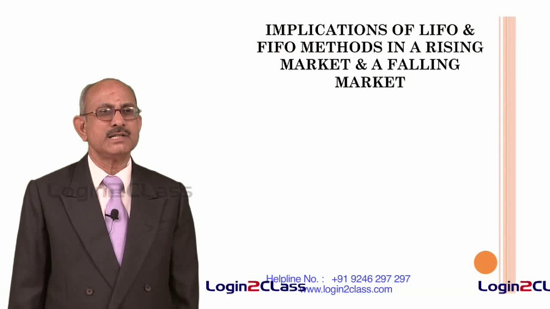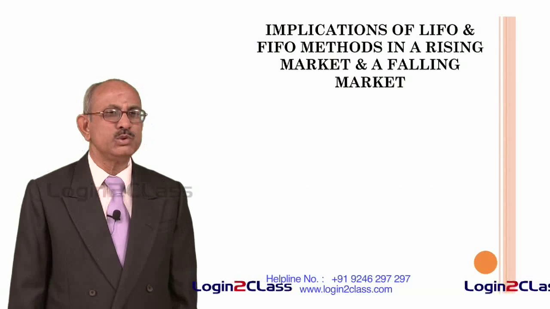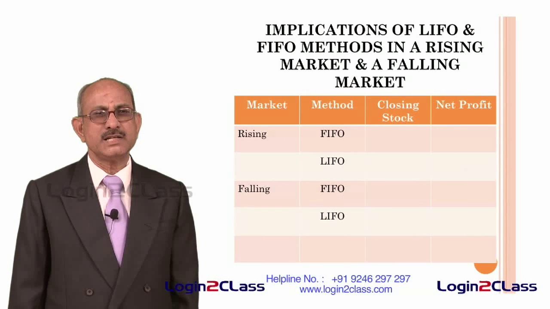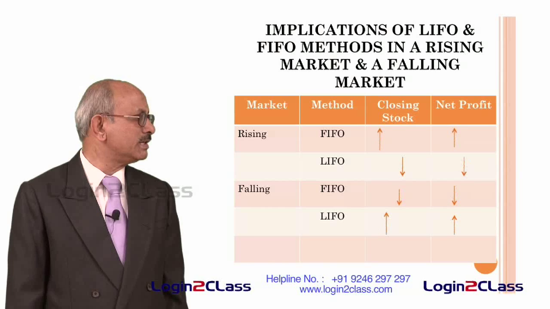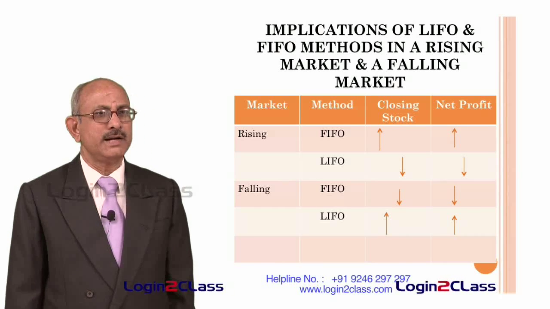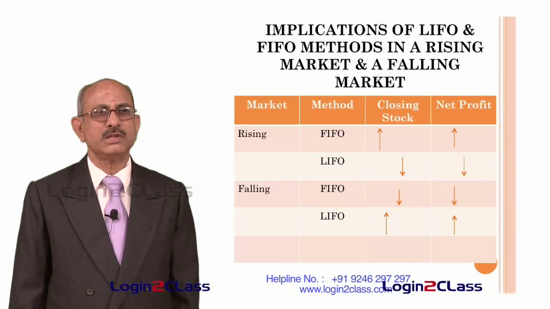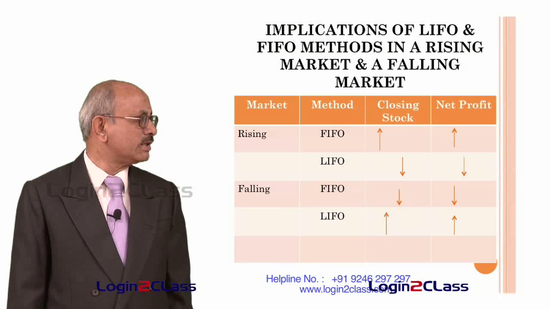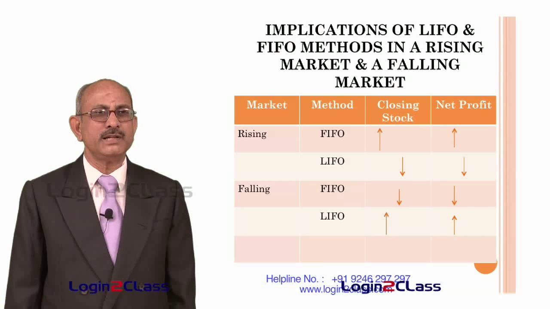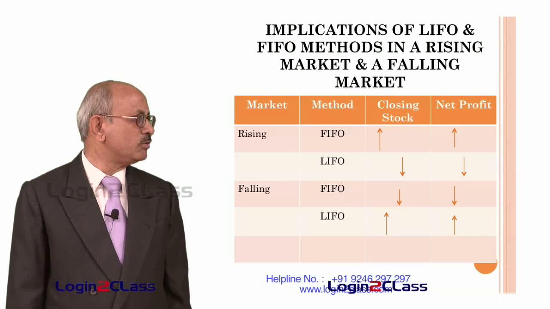Now, let us try to understand the implications of using different methods under inflationary conditions or under deflationary conditions. Inflationary conditions means a rising market, that means the prices of goods are going up, and deflationary conditions means the prices of goods are going down. So, let us try to understand what happens under inflationary conditions when FIFO method is used and when LIFO method is used.